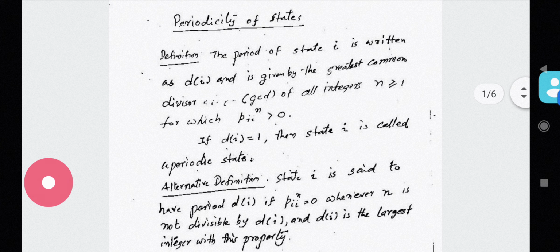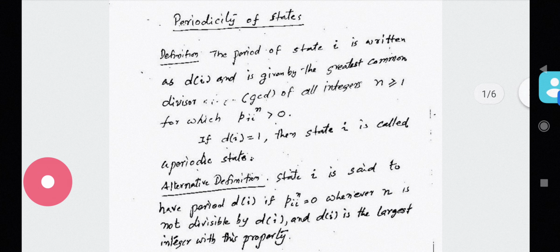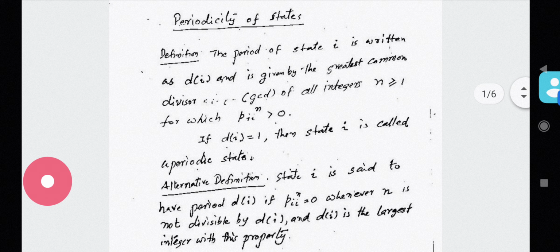That means you are having n is equal to 2, n is equal to 4, n is equal to 6, and so on, such that P_II^2 greater than 0, P_II^4 greater than 0, P_II^6 greater than 0, etc. So you are having the integers n, where n is equal to 2, n is equal to 4, n is equal to 6, and so on.